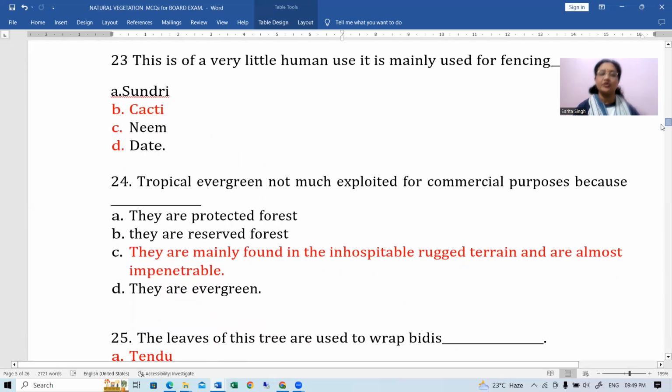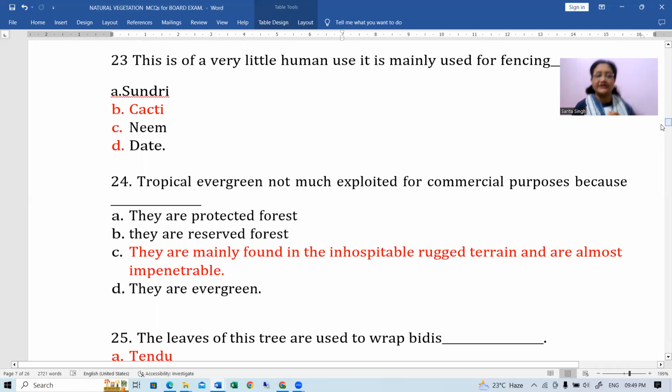Tropical evergreen not much exploited for commercial purposes because अब यहाँ पर क्वेश्चन आ गया बच्चों, जो ये बहुत कॉमन क्वेश्चन है, कई बार आ चुका है बोर्ड्स में, like tropical evergreen forest जो है, why it is less exploited as compared to tropical deciduous forest. Okay, comparison आ सकता है, वन साइड क्वेश्चन आ सकता है, जैसे tropical evergreen पे पूछ लिया, why it is not so much exploited, right?